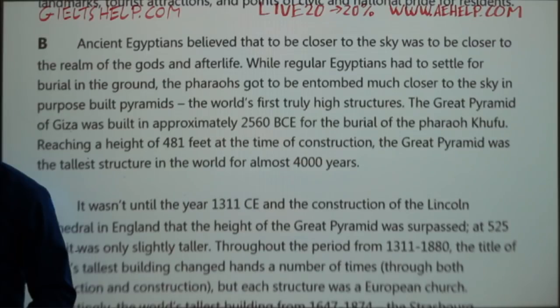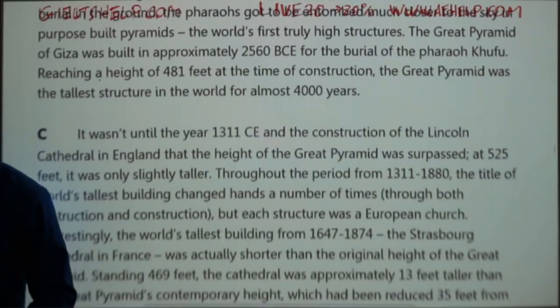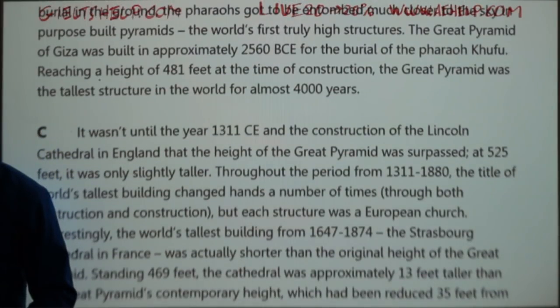The Great Pyramid of Giza was built in approximately 2560 BCE for the burial of the pharaoh Khufu. Reaching a height of 481 feet at the time of construction, the Great Pyramid was the tallest structure in the world for almost 4,000 years.